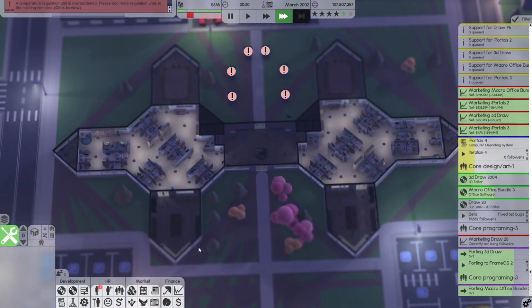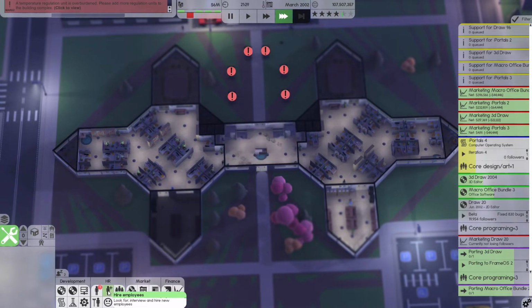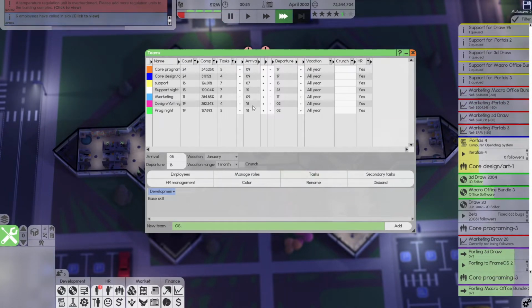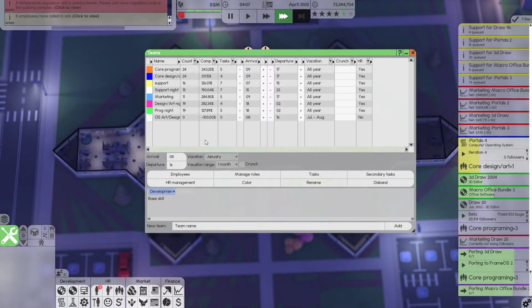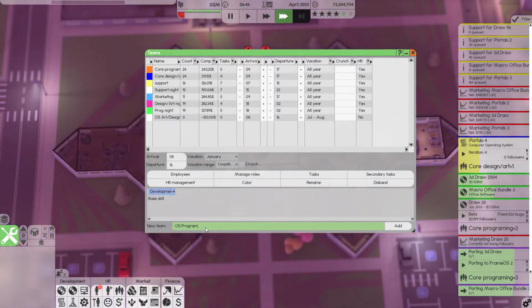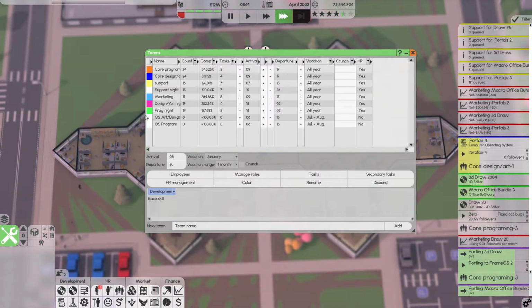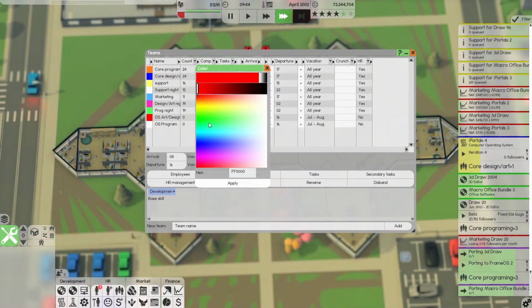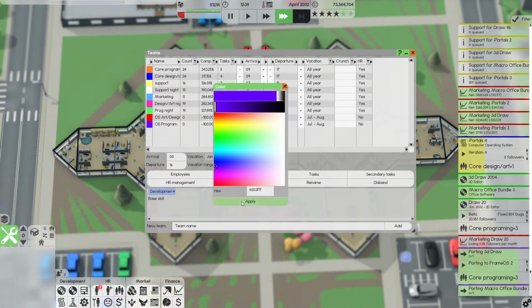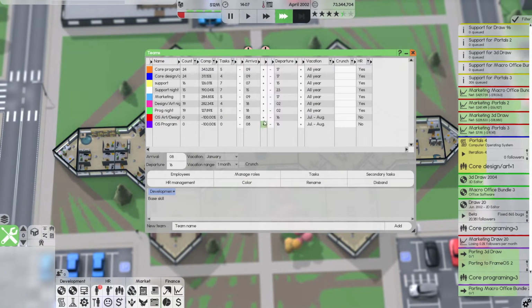Right, and I was talking about at least making a new team. You know what? Let's do it. We're gonna do it. Manage teams. I want to do a new team of OS art / design added, and a new team of OS programming. Great. Let's give those guys some colors. Pure red and purplish. And let's start hiring people for those jobs.